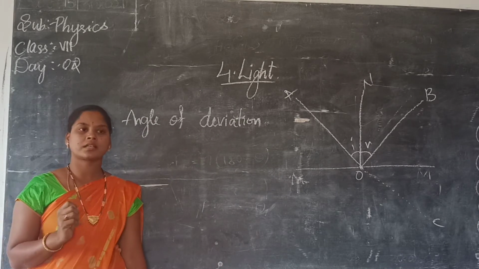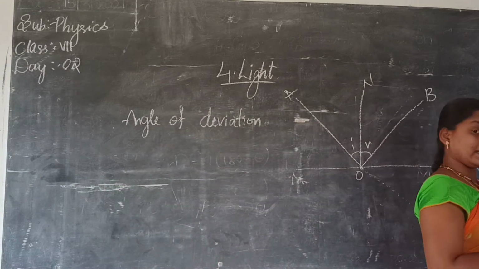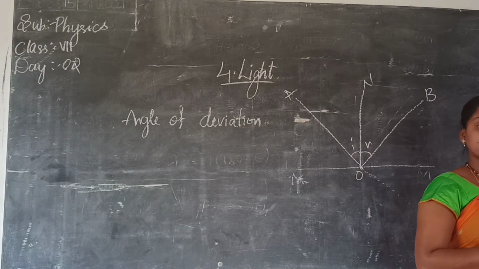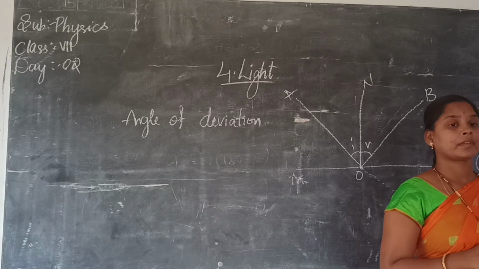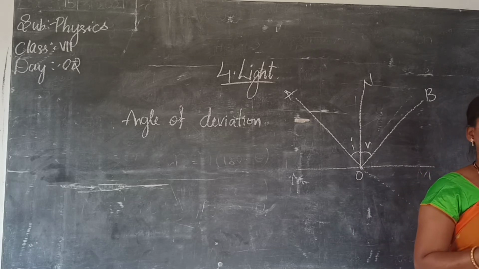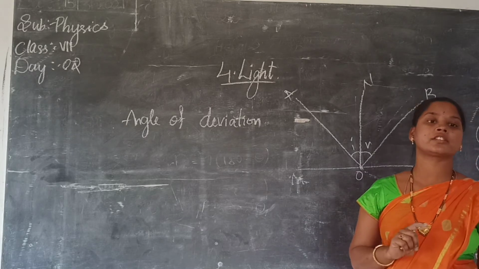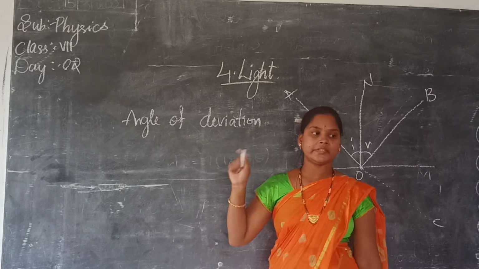What we have discussed in the last class? The two laws of reflection: angle of incidence, angle of reflection, incident ray, reflected ray, normal. These are the things we have discussed in the last class. Now we will discuss angle of deviation.